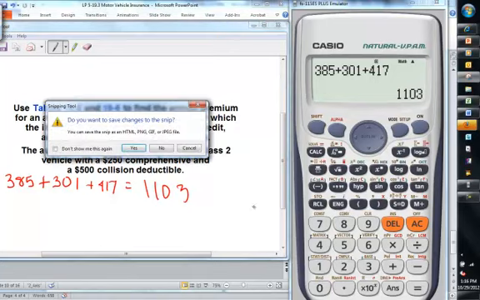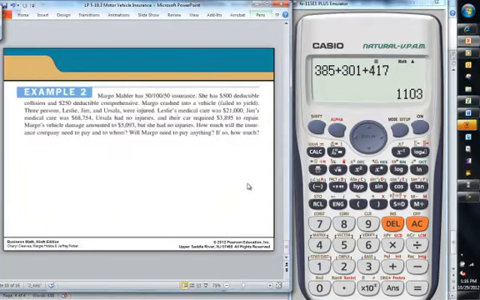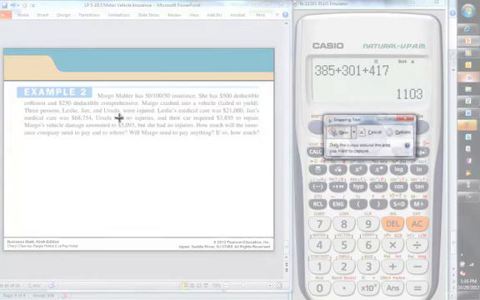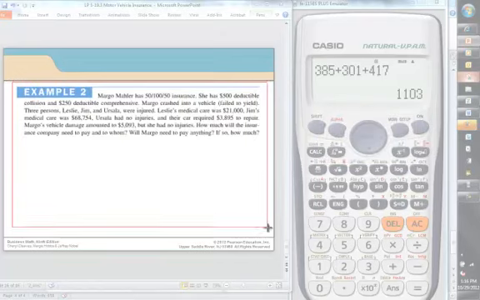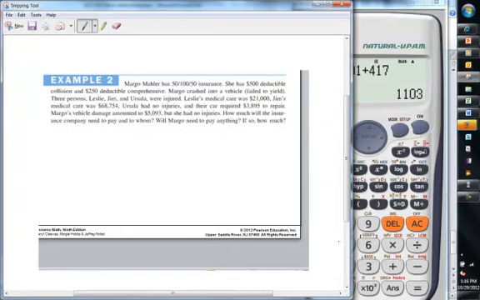Okay, next. Margot Mahler has $50,000 insurance. She has a $500 deductible collision, $250 deductible comprehensive. She crashed into a vehicle, so she was at fault. Three persons, Leslie, Jim, and Ursula, were injured.